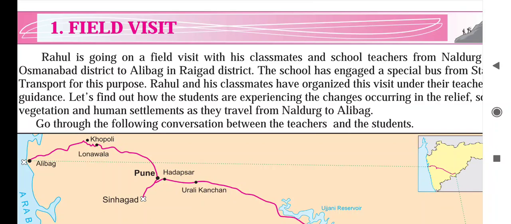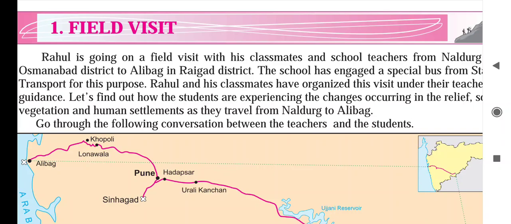So now children will observe various things like relief. Relief means what? Relief means on the surface of the earth there are many places. We will speak about a particular area. In a particular area, the highest and lowest point that is noticed and studied is called relief. Highest point and the lowest point.